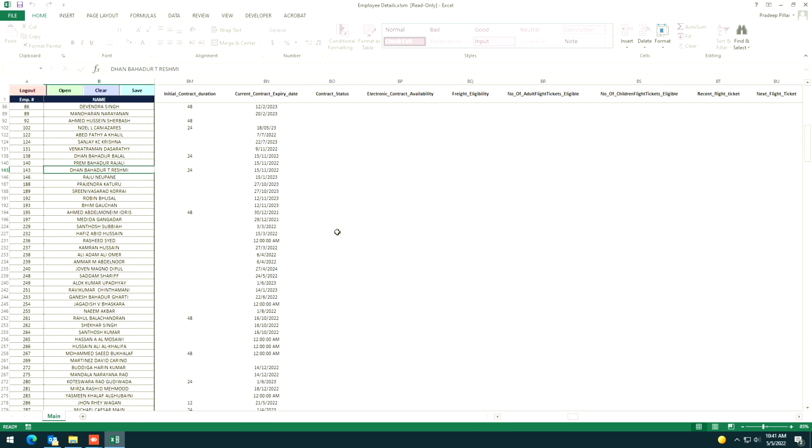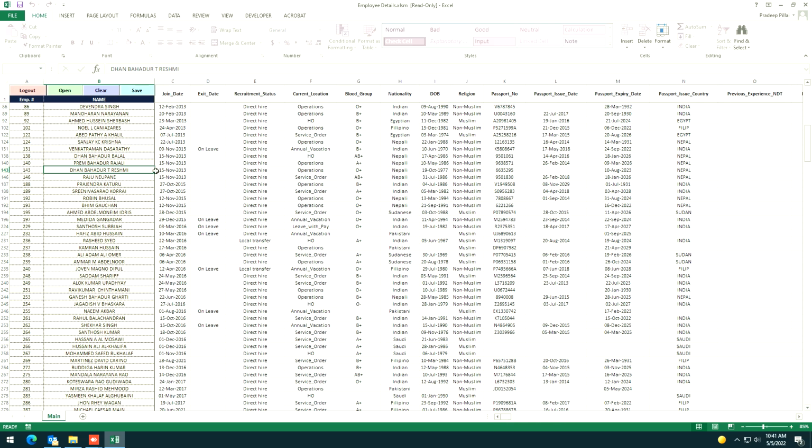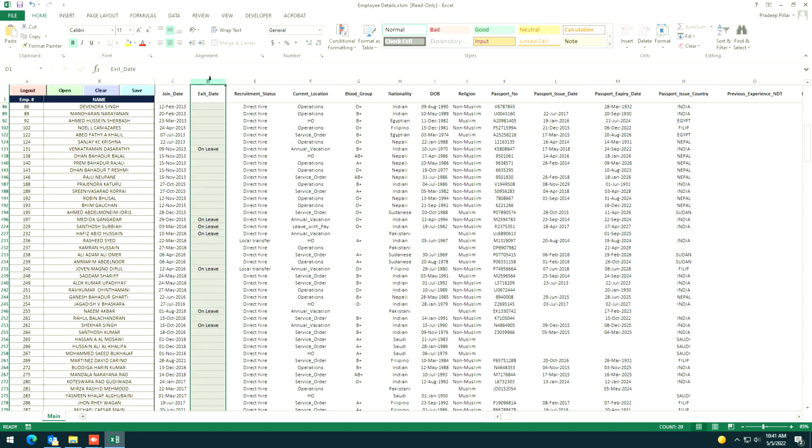Okay, and please update in the same sheet. If anybody is on vacation, we will come to know that these people are on vacation. So now it is understood that 19 people are there who are on vacation now. And people who are idle, people who are on training, we need to get updates from this sheet at least. Okay, thank you very much, and we will go to the next sheet.